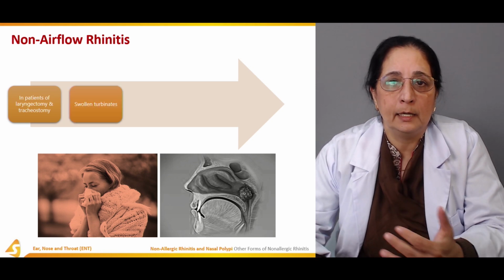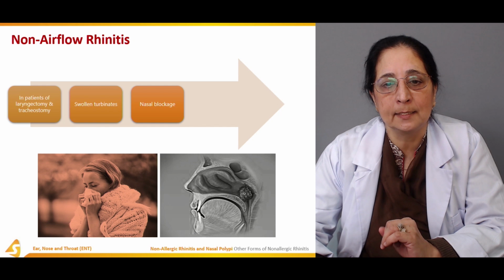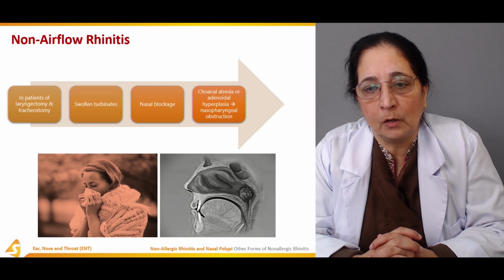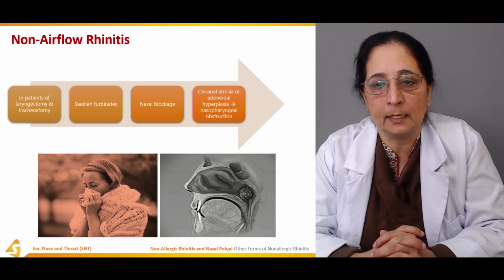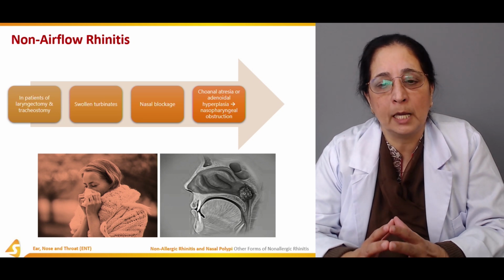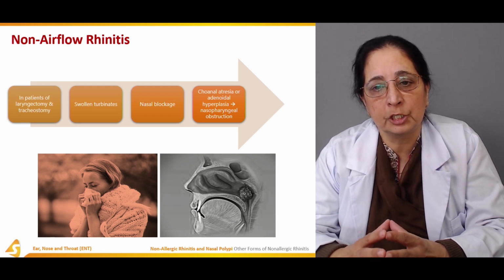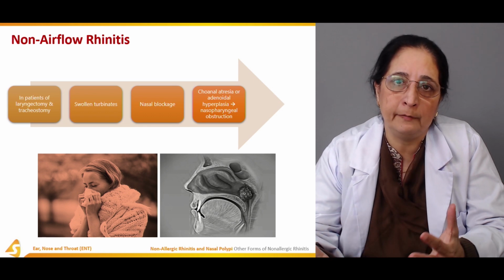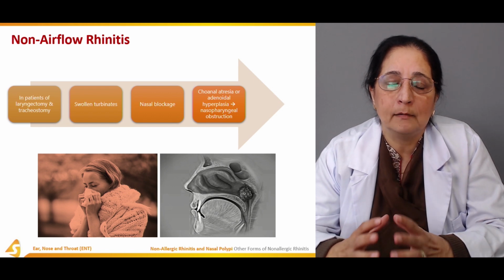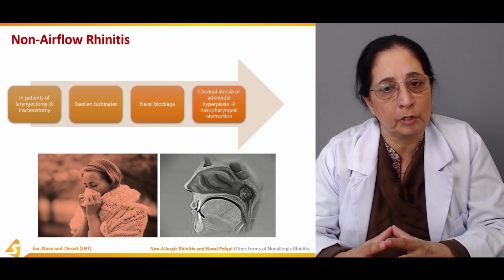In laryngectomy and tracheostomy, there are swollen turbinates and nasal blockage, and choanal atresia or adenoidal hyperplasia also cause obstruction. Swollen adenoids are a common cause of airflow obstruction, and as we mentioned in the previous lecture, choanal atresia is a blockage of the passage that can also cause nasal obstruction.